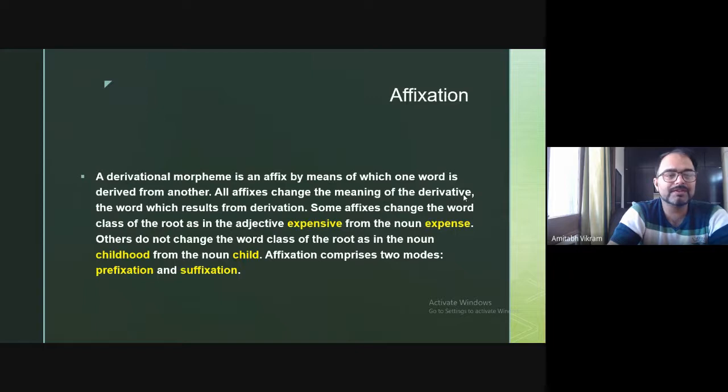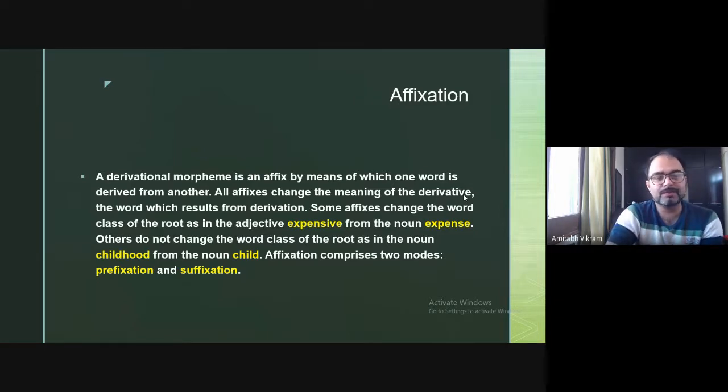Some affixes change the word class of the root, as in the adjective expensive. Expensive is an adjective from the noun expense. So again, the word class is changed. Sometimes word class is changed and the meaning will necessarily change. So what is expense is not what is expensive. Both have different meanings.